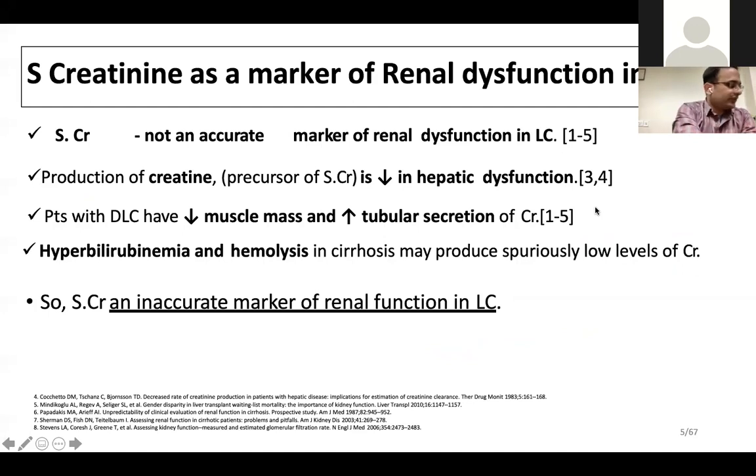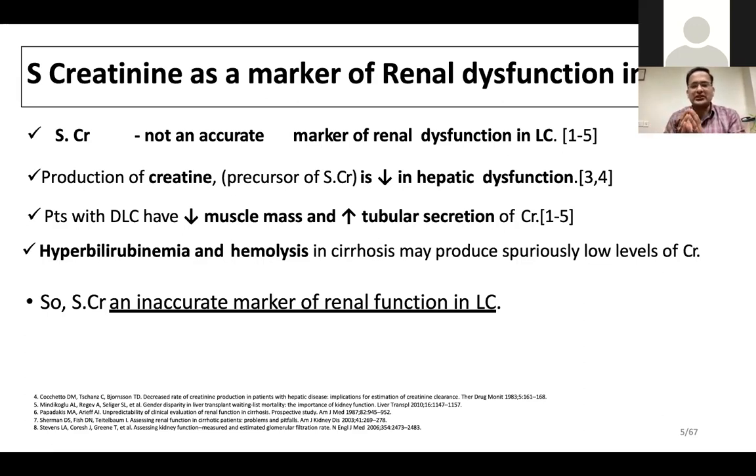Yeah, as we know, serum creatinine is the most widely available and the most commonly used test for assessing renal dysfunction. It has so many flaws and is not accurate, especially in patients with cirrhosis. The production of creatine, which is the precursor of serum creatinine, is decreased in hepatic dysfunction, and patients with decompensated liver cirrhosis have very reduced muscle mass, sarcopenia.